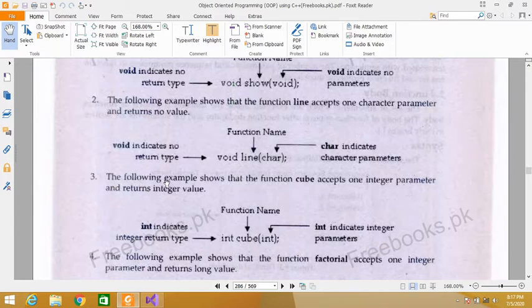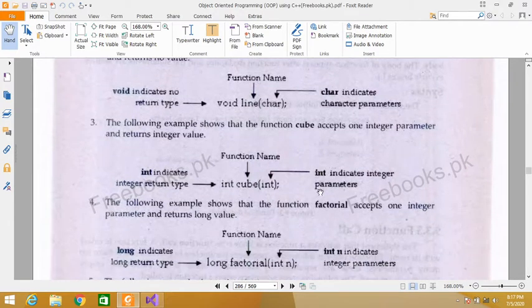The following example shows that the function cube accepts one integer parameter and returns an integer value. So int is the return type of this function. It means this function cube will return an integer value. Cube is the name of the function. Int means this function will accept an integer parameter.